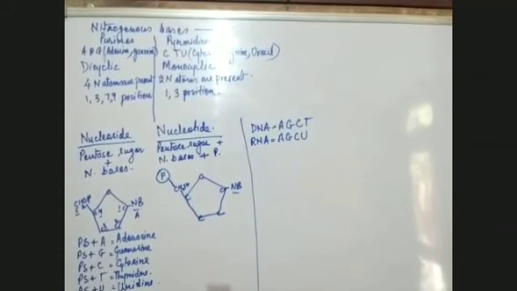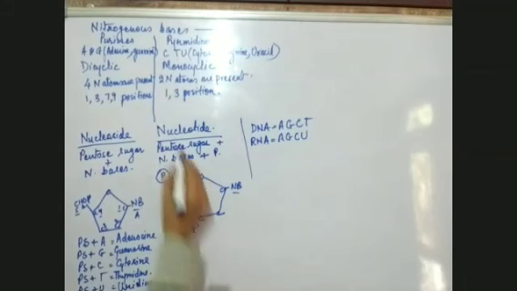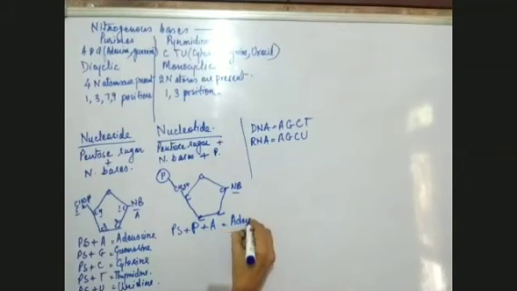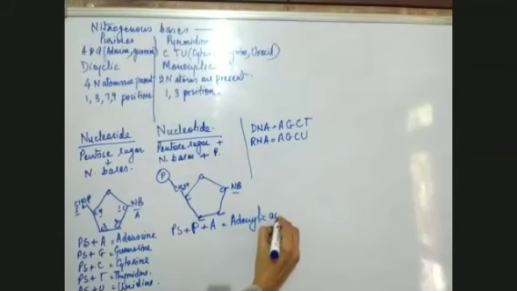In this, if this pentose sugar is attached to the phosphate, which is already there, it has to be there in a nucleotide, plus let's take adenine. If pentose sugar plus phosphate plus adenine, which nucleotide do we get? We get adenylic acid. So this is the first nucleotide, adenylic acid.